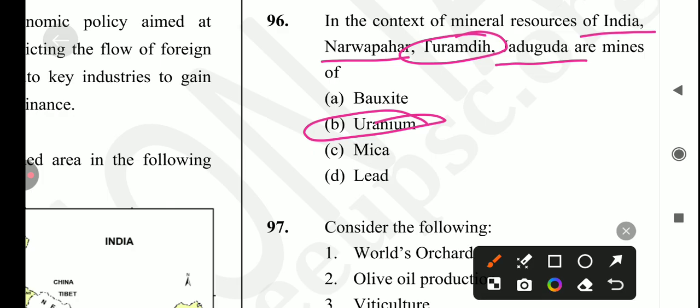Okay, and if we're talking about the Bhatin mines, which is also located in Jharkhand, and next one is Narwa Pahar mines, which is also located in Jharkhand, and next one is Turamdi mine, Jharkhand, operational since 2003, and Tumalpally mine, Andhra Pradesh, world's largest uranium reserves, operational since 2012, and Bagjat mine also in Jharkhand, and Mohuldi mine also in Jharkhand, operational since 2012.